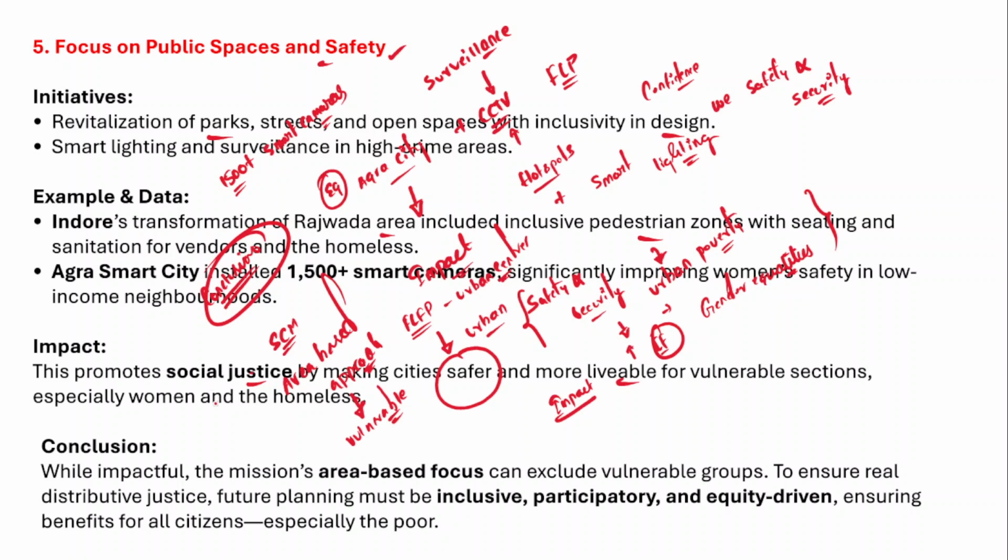Therefore, in order to achieve real distributive justice along with elimination of urban poverty, we must plan the urban centers in an inclusive, sustainable, participative and equity driven way. These principles must be included in urban planning, and that is going to benefit all the citizens, specifically the poor sections of the society, right?